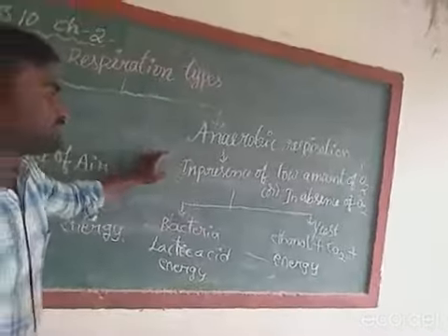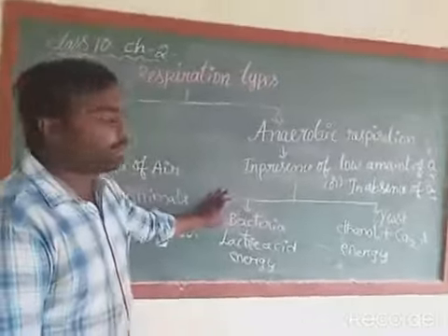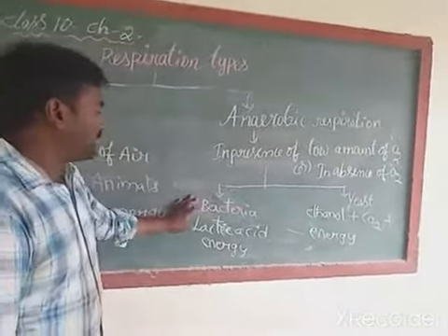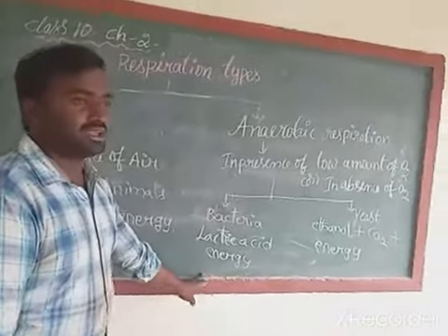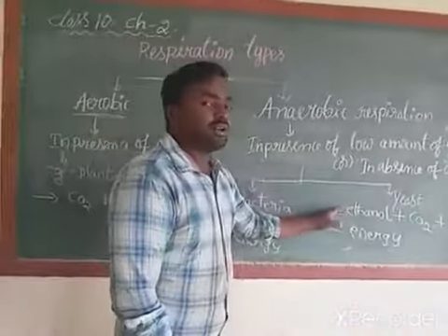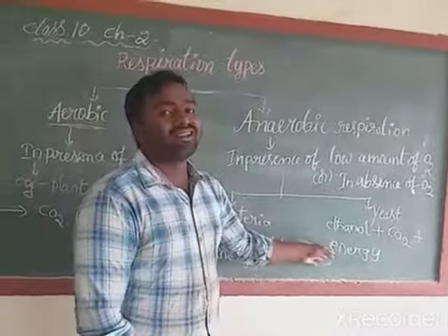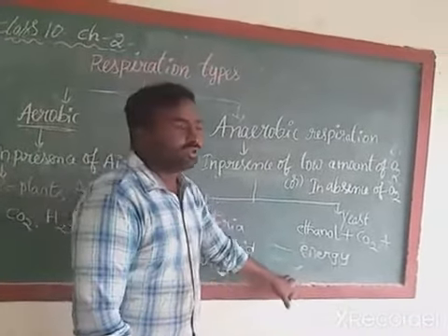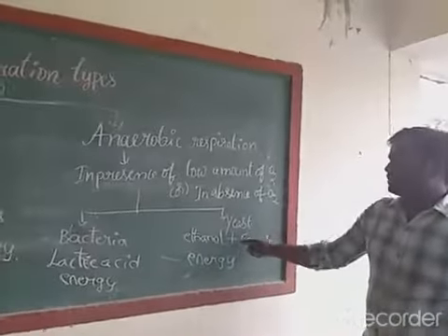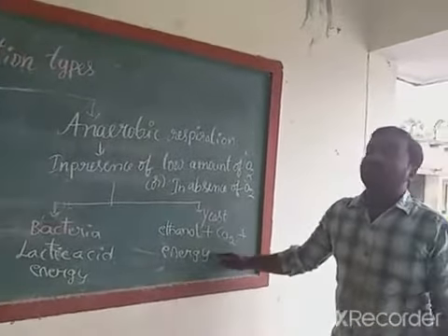It is mainly exhibited by bacteria and yeast. Bacteria form lactic acid and energy, and yeast forms ethanol, carbon dioxide, and energy in the form of heat.